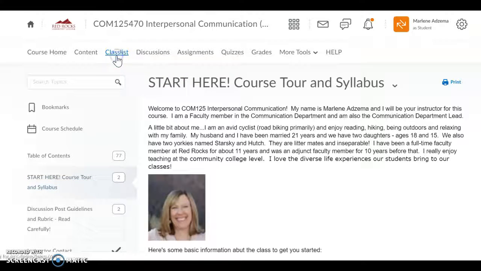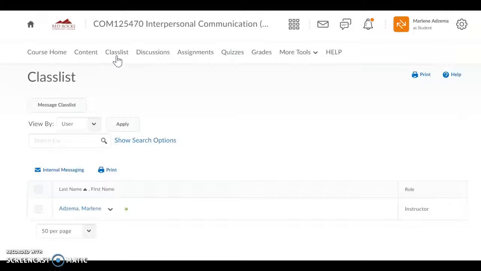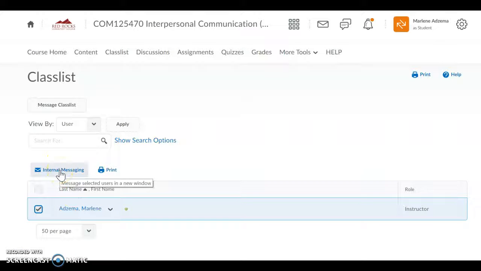This is the class list button. So when you click on this tab, it essentially will take you to a list of everyone in the class. Probably the most important thing about this is if you want to email anybody, you can internally message through D2L. So you can see here's my name. I'm generally at the top because my last name begins with an A. And if you click on internal messaging, it'll send me a message through the internal email in D2L. So this email operates within D2L, but you can't email outside of D2L using this. You'll see a little red or orange circle here if you have a message. So if I'm sending you any kind of email, you'll get a notification there. So make sure that you're aware of that and keep an eye on that.